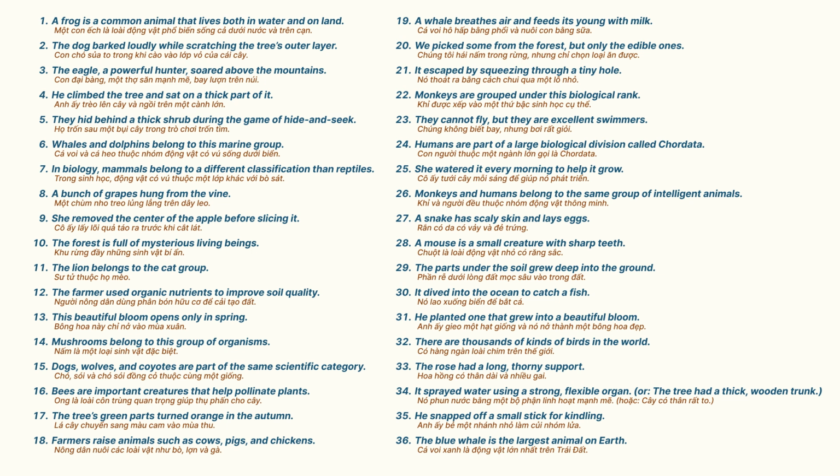17. The tree's green parts turned orange in the autumn. 18. Farmers raise animals such as cows, pigs, and chickens. 19. A whale breathes air and feeds its young with milk. 20. We picked some from the forest, but only the edible ones.